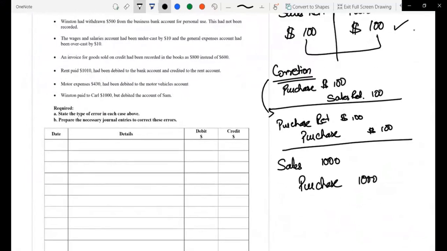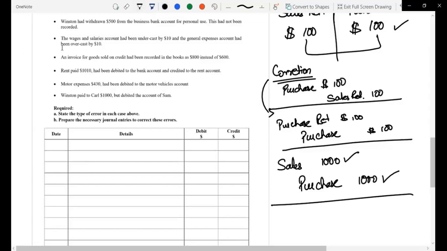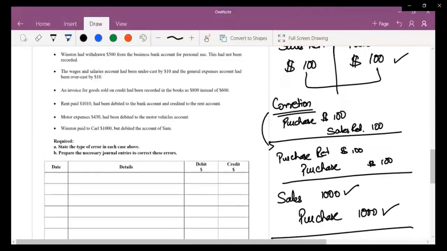Both were overcasted, wrongly added. We are decreasing it. When sales is decreased, it is recorded on debit side. When purchase is decreased, it is recorded on credit side. So this is how beta we rectify the compensating errors.